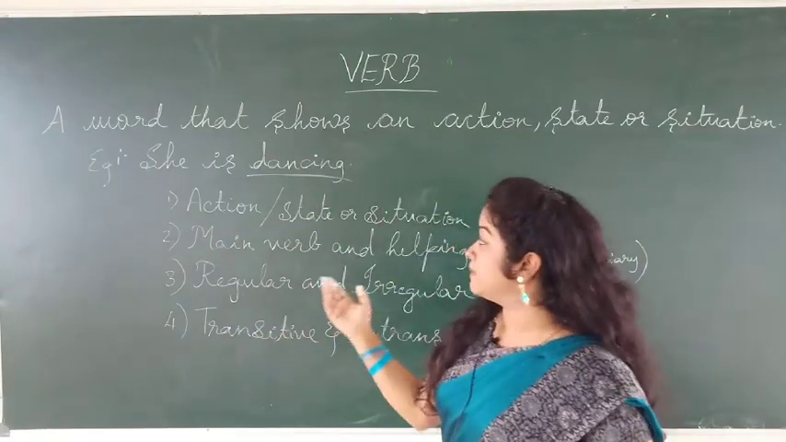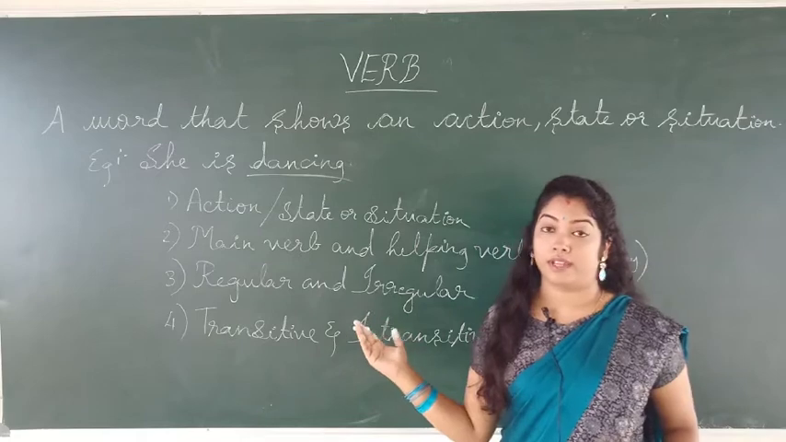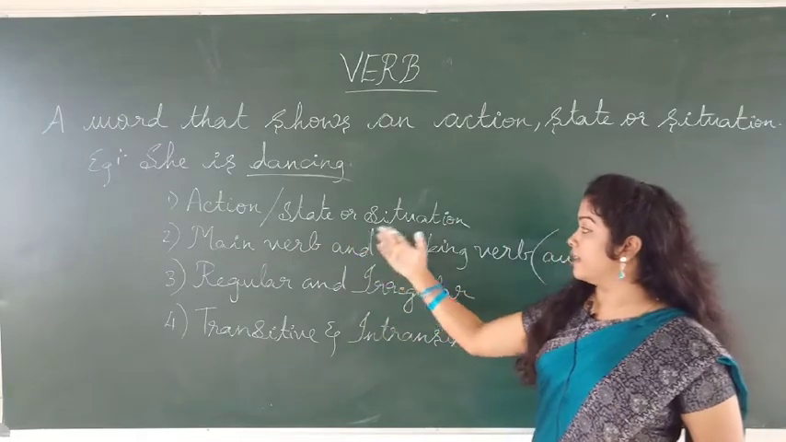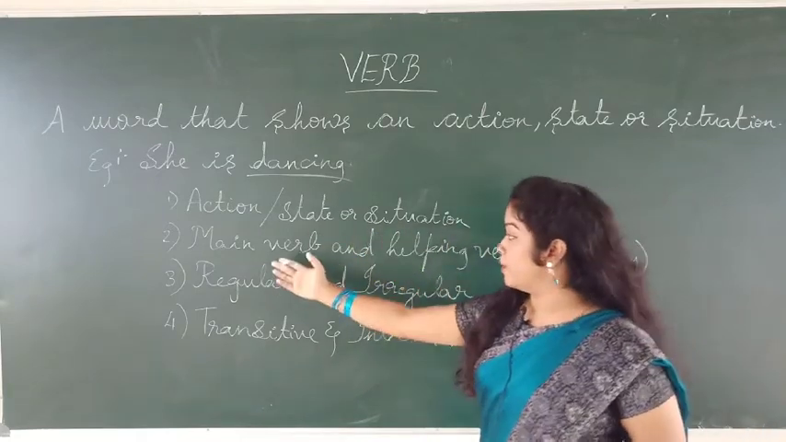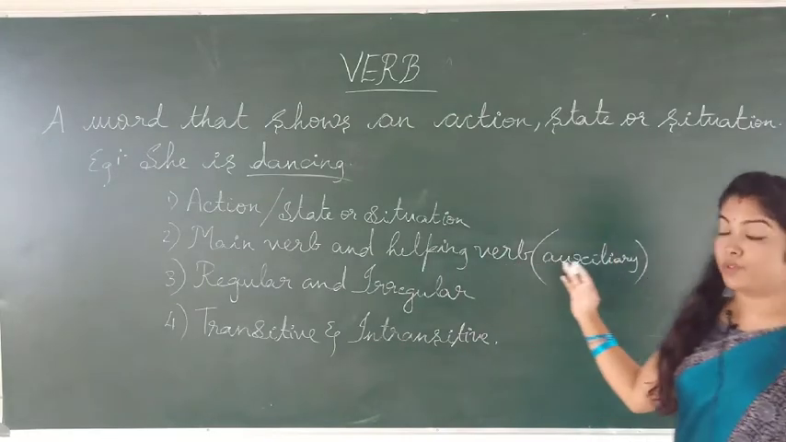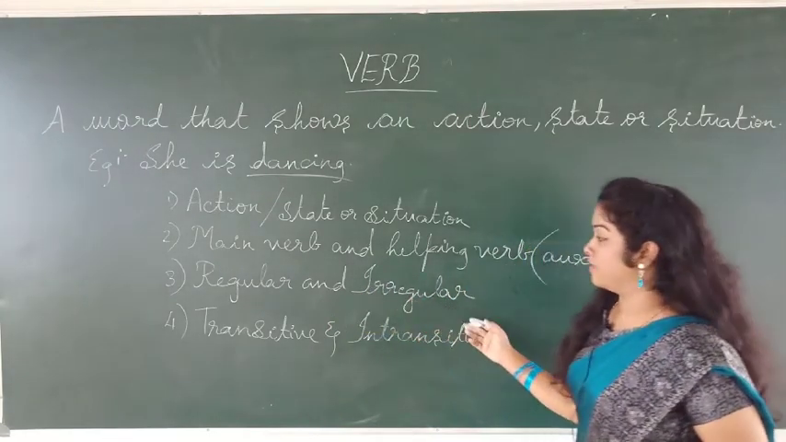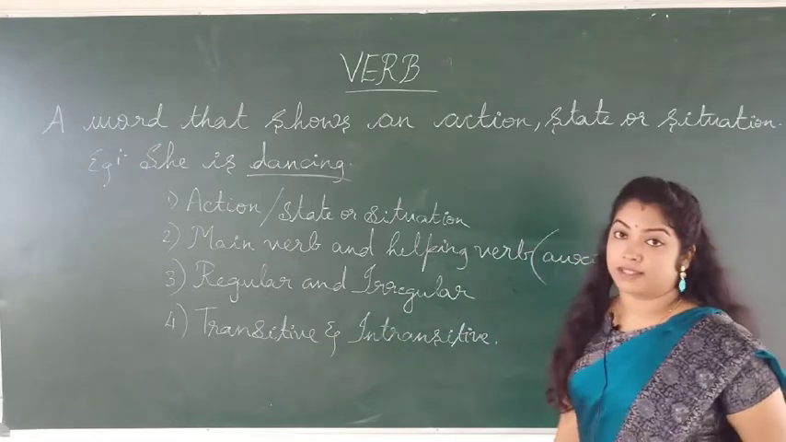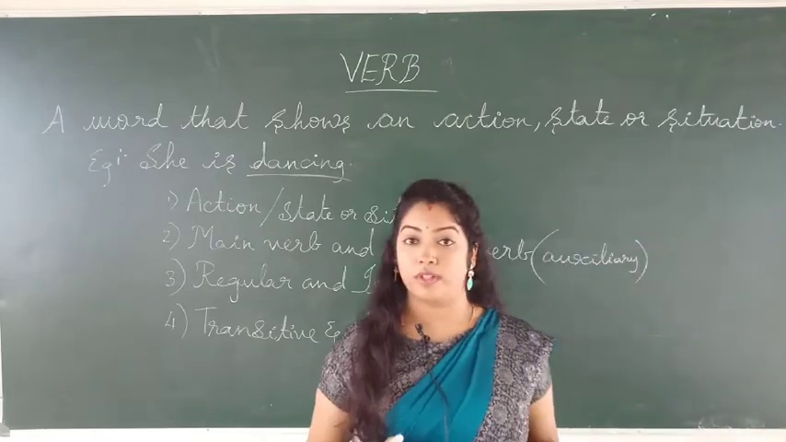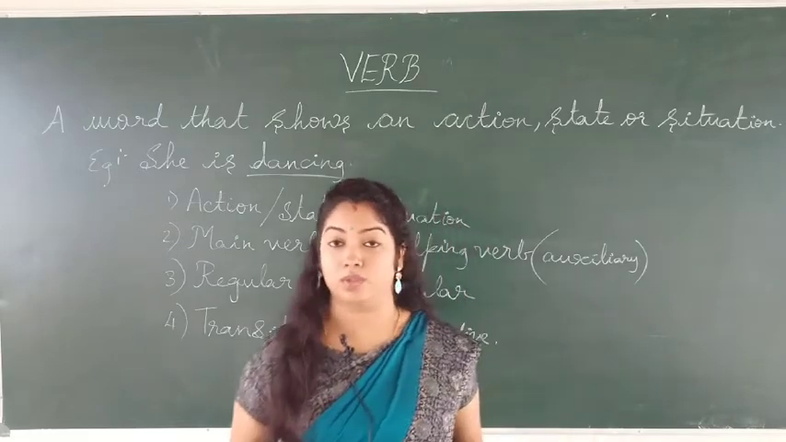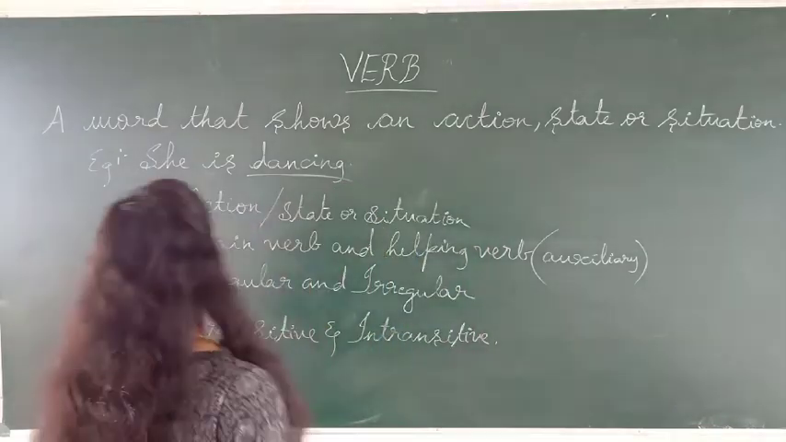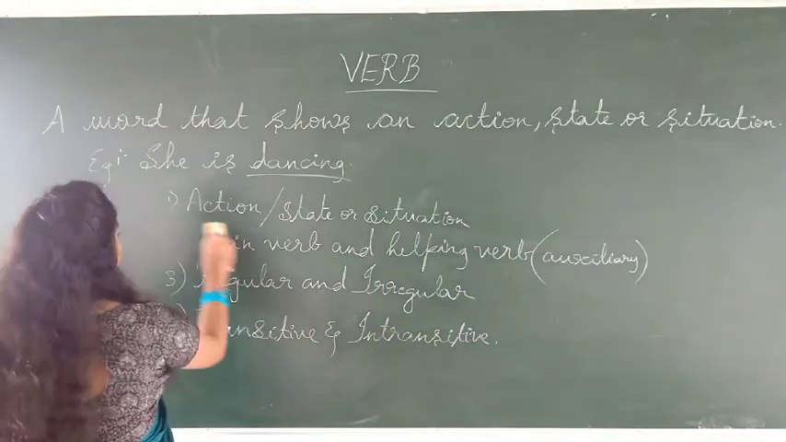Now the verb is subdivided into 4 types, that is action and state or situation verbs, main verb and helping verb, which is also known as auxiliary, next regular and irregular verbs, and transitive and intransitive verbs. So these are all the 4 types of verbs. We can go through them one by one. So the first one is action verb.